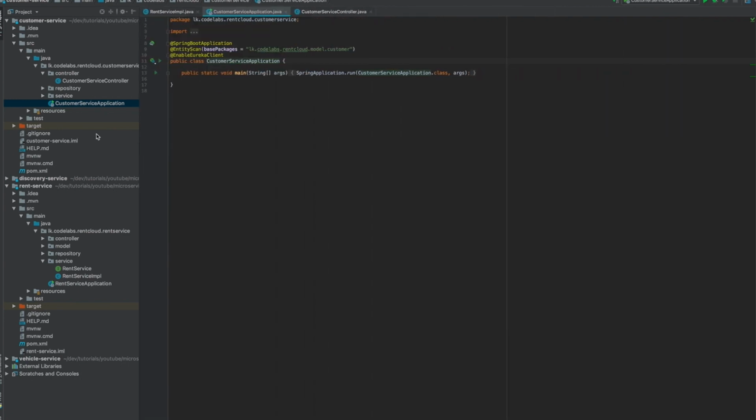So here, one more thing, I forgot to tell you that. In our case, we have three services involved, right? The rent service is the one that sends the request, and it involves the vehicle service and the customer service. We need to protect the rent service with the circuit breaker, right? Because that is the calling service.